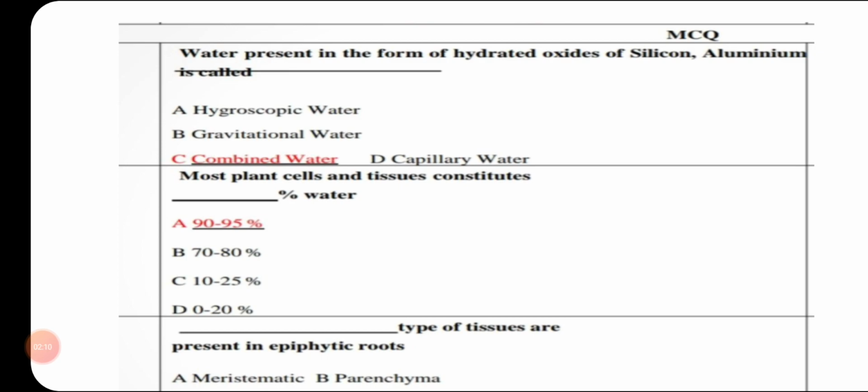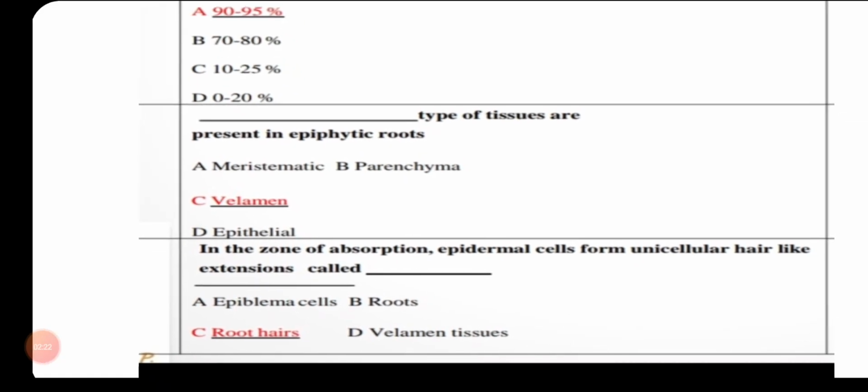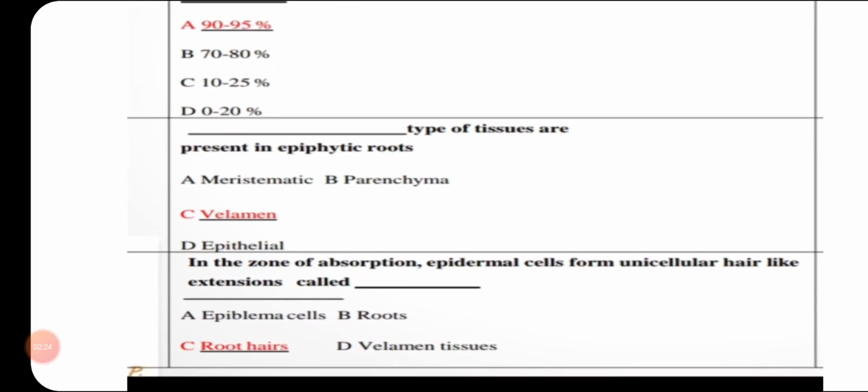Next question: most plants, cells and tissues constitute dash percent of water. The answer for this question is A, 90 to 95%. Okay, next question. I will not be discussing the options in more detail because we have already studied the chapter. We have done the revisions of this chapter. So now it should be by heart to you all.